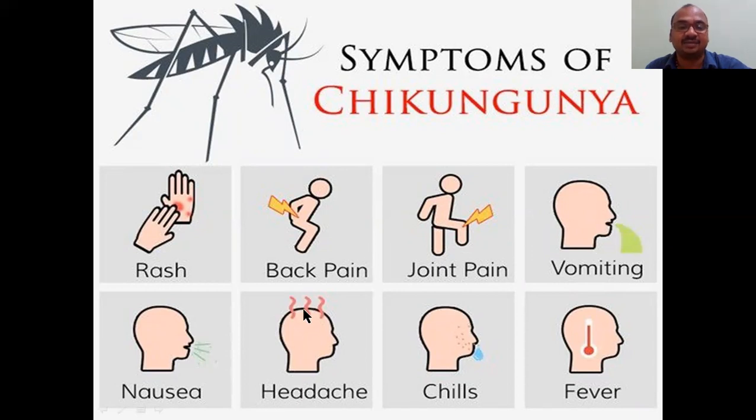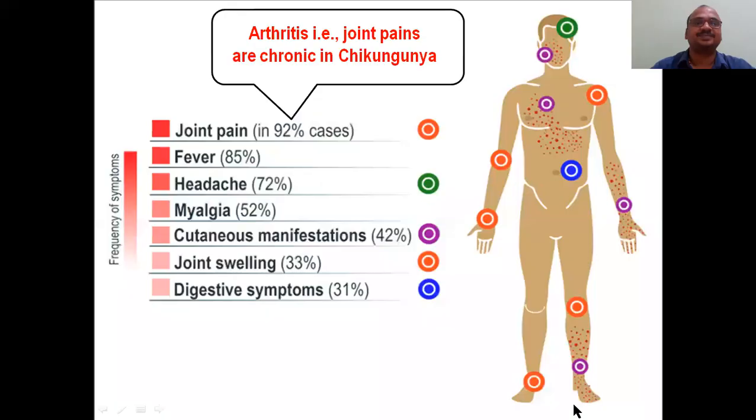And a very strong headache also you will get, somewhat like malaria symptoms. Chills: see here, liquid is there. Here hot is there. The head is hot, whereas the nose is chilled. Chilled nose, very hot head. Just imagine how it will be. Here is chilling, here is hot. These are the symptoms of chikungunya. And fever: the total body will have a fever.